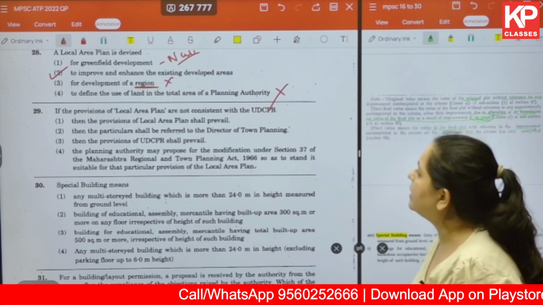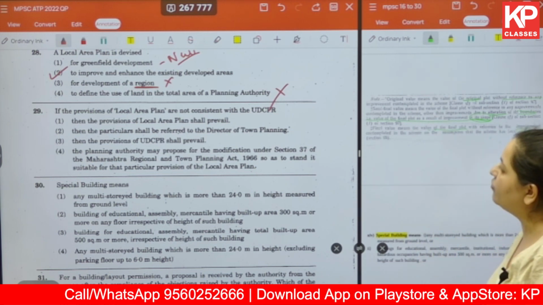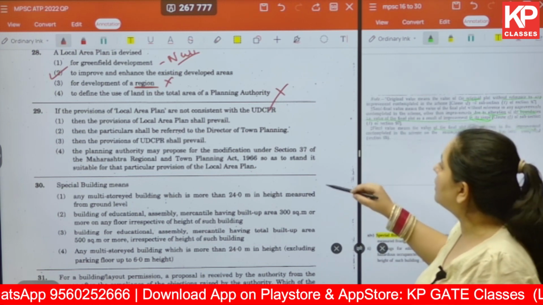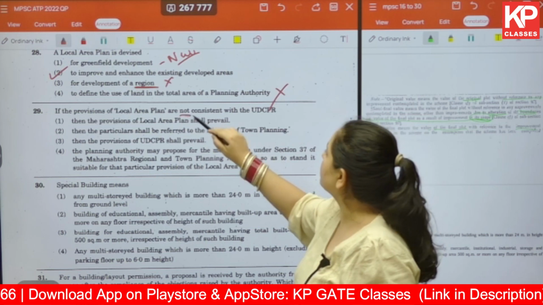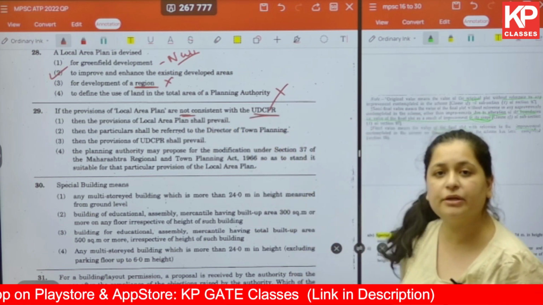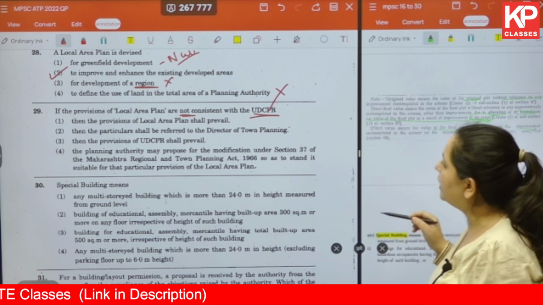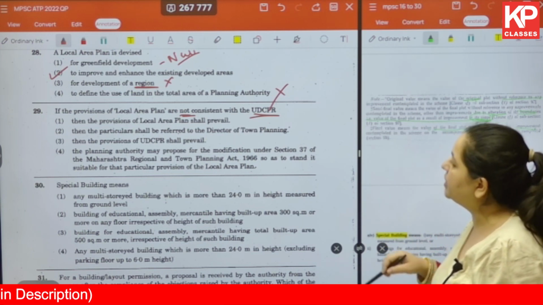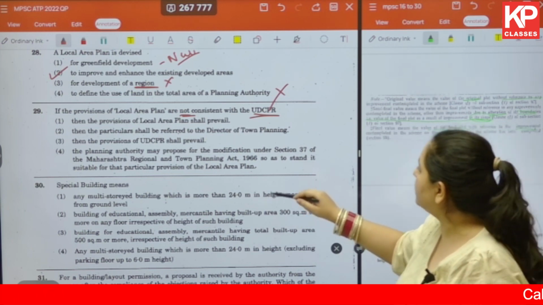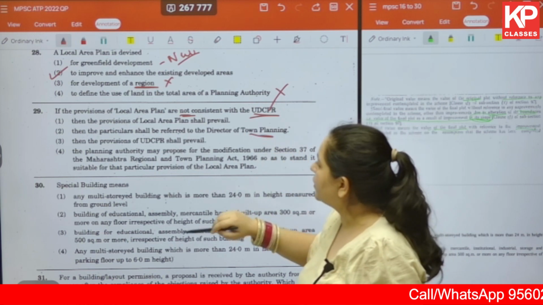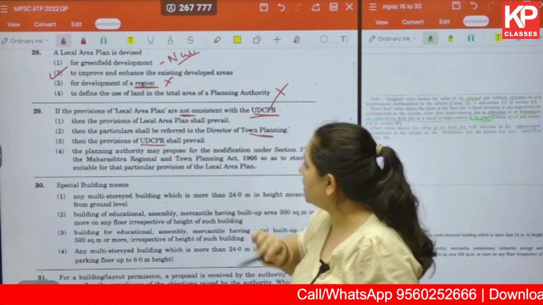Okay. The next one: if the provisions of local area plan are not consistent with UDCPR, what happens in that particular case? A, the provision of local area plan shall prevail. B, the matter shall be referred to the director of town planning. C, the provisions of UDCPR shall prevail.